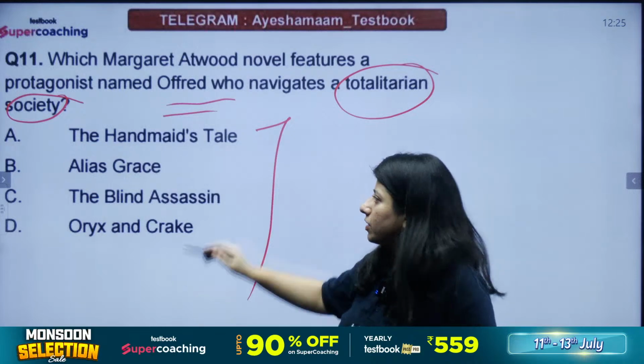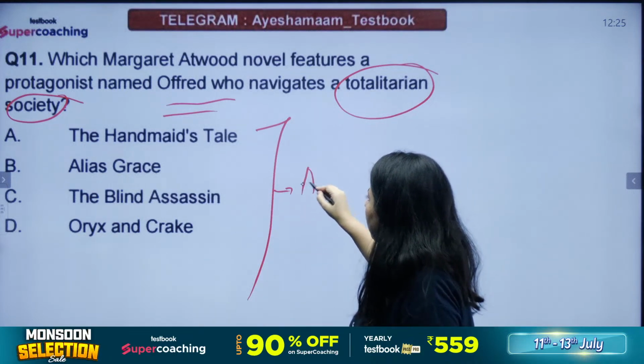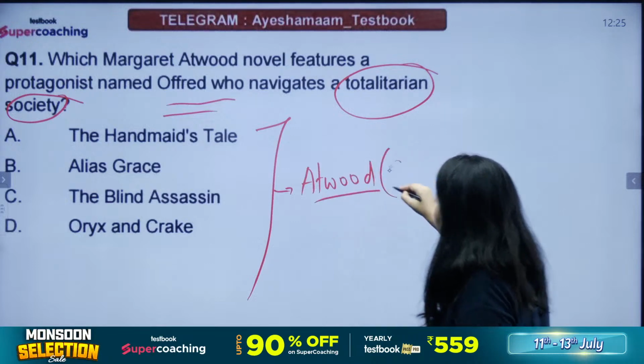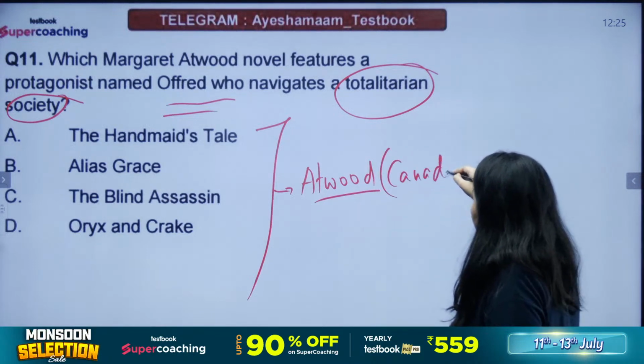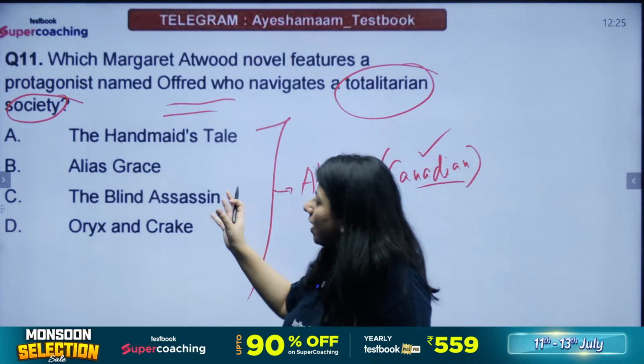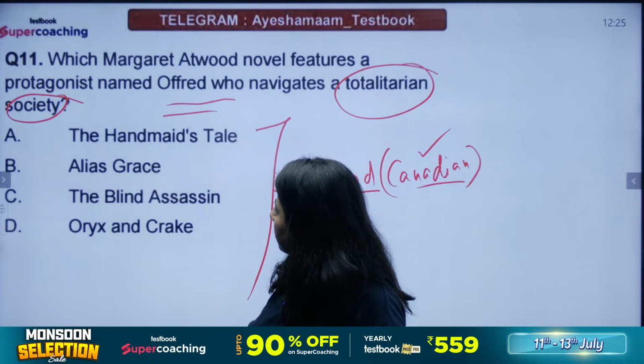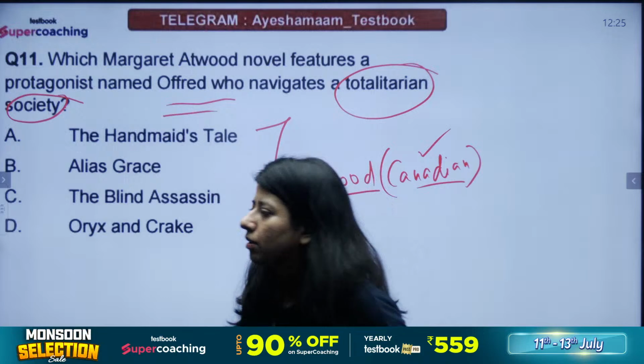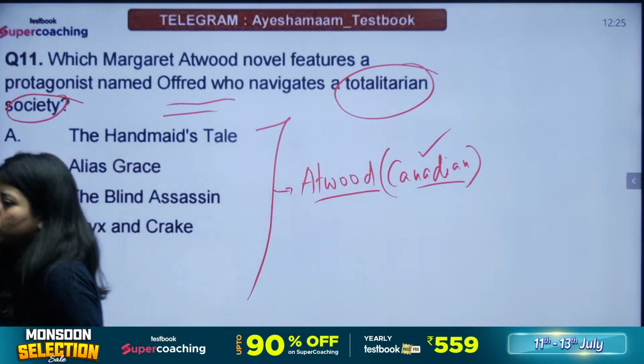All these novels have been written by Atwood, the Canadian author, a fairly popular author, right? At least two of these have movie adaptations or show adaptations. Hanji, Offred. Offred features in which of these novels?